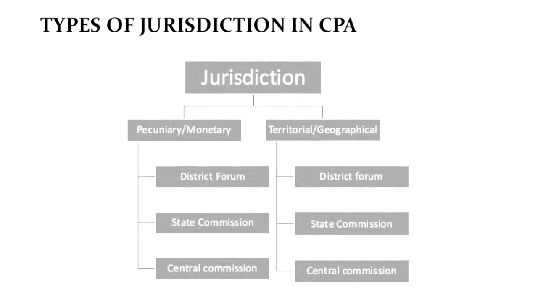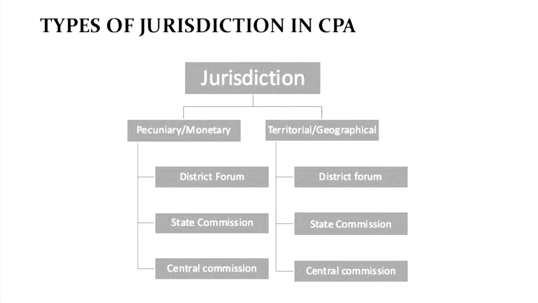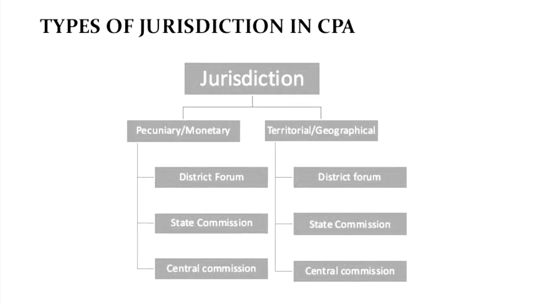So the matter in controversy has to be the same in both the suits. What is the second requirement? The second requirement is that the parties should be the same. Just like in Section 10, which we did in res subjudice, the parties have to be the same. Third, such parties must have litigated under the same title, which is also the same as in Section 10. They should be litigating under the same title.